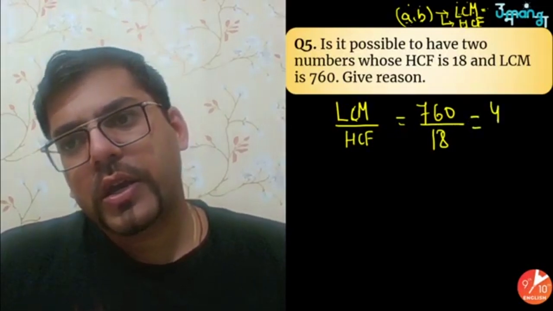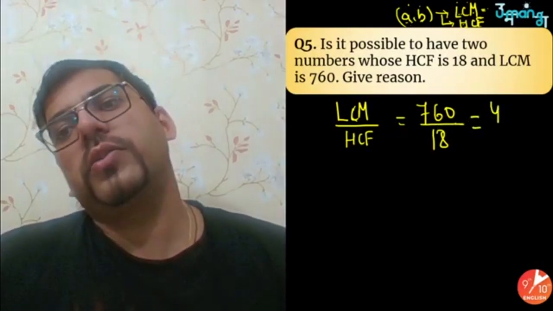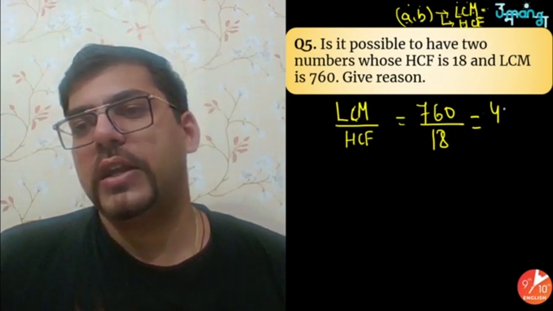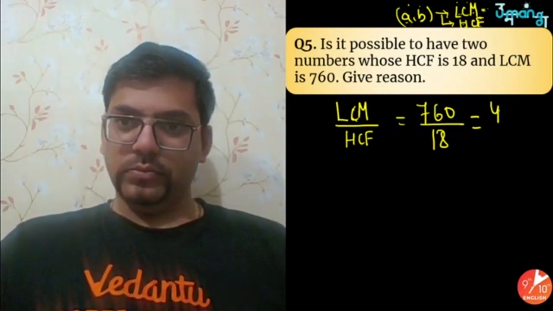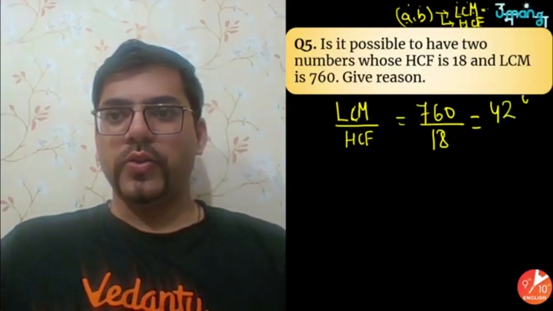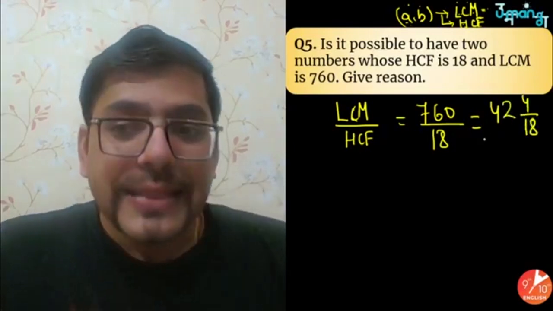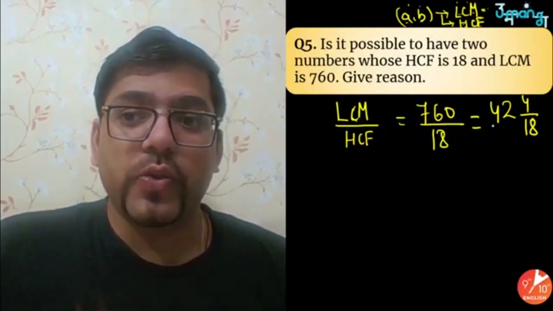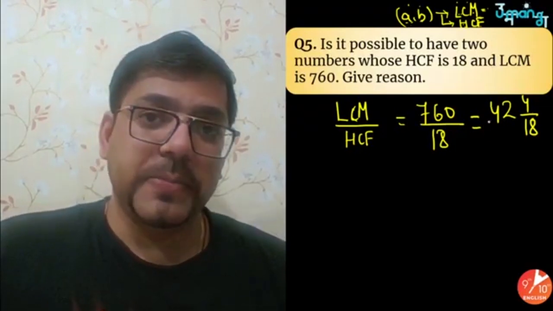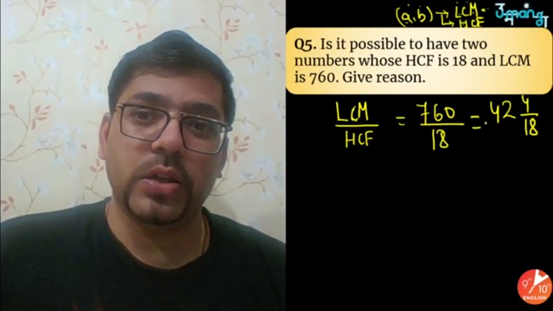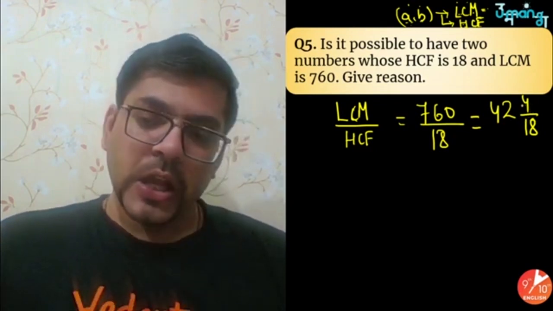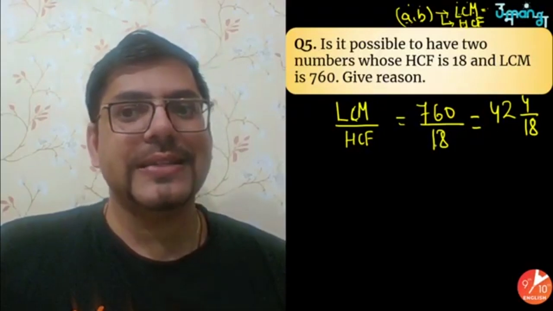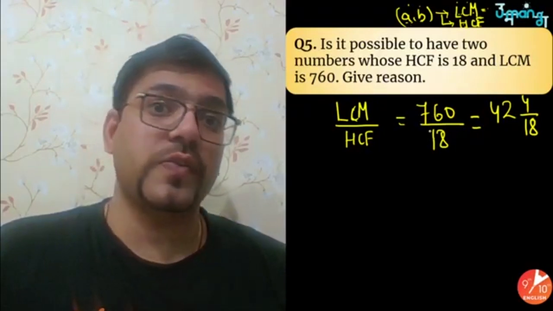18 fours are 72, then 448. So you will be able to see that 760 divided by 18 is being done right now. 42 times it is being cancelled, giving 756, and then 4 is the remainder. So from here I am able to see that 18 is not a factor of 760.